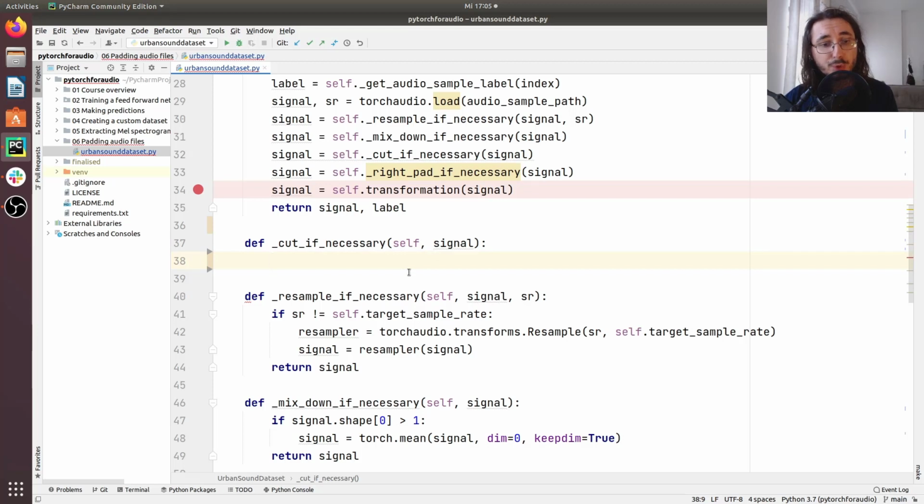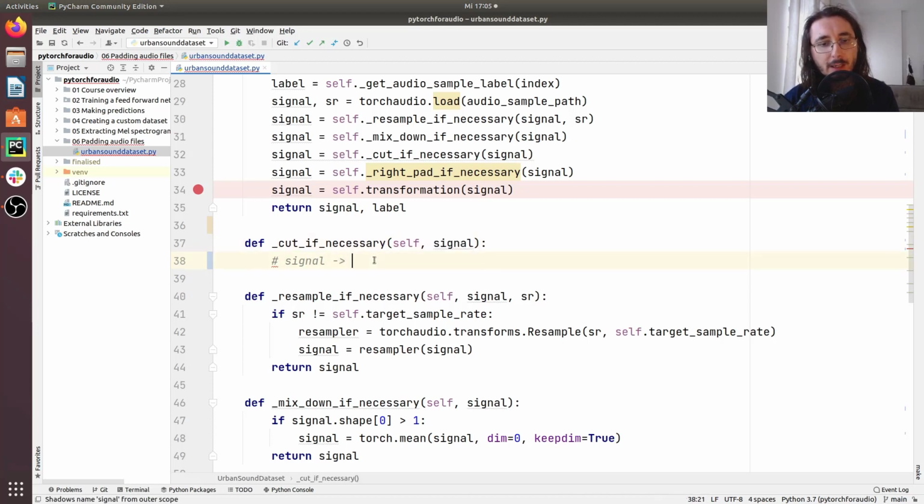First of all, we should enter the conditional, right? And the conditional is, as I said, if the signal has more samples than the one that we expect, then we actually do cut the signal. But before we get into the implementation, let's review real quick this signal that we pass in here.